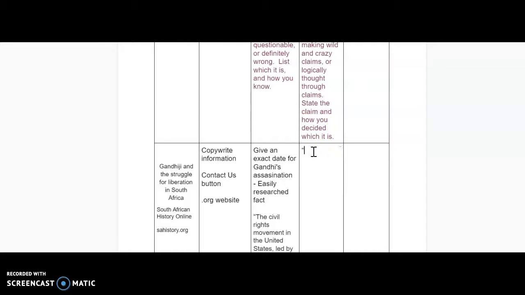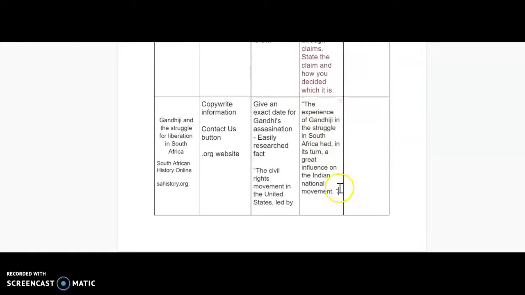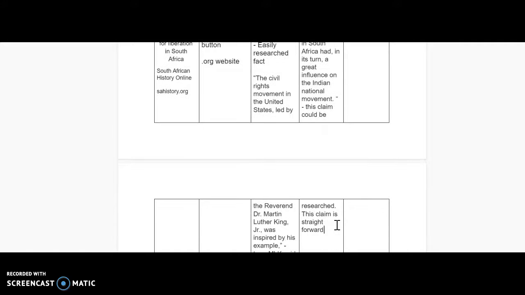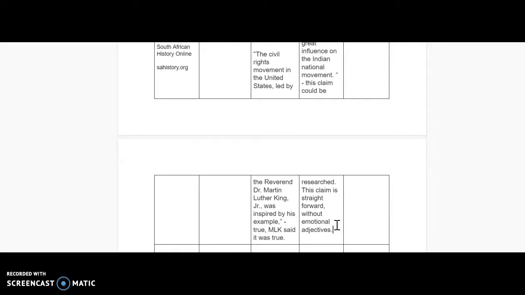So we're going to put this quote down here under where it says reasonableness. Is this a reasonable claim? Okay. This claim could be researched. This claim is straightforward, without emotional adjectives. Okay, this is reasonable.